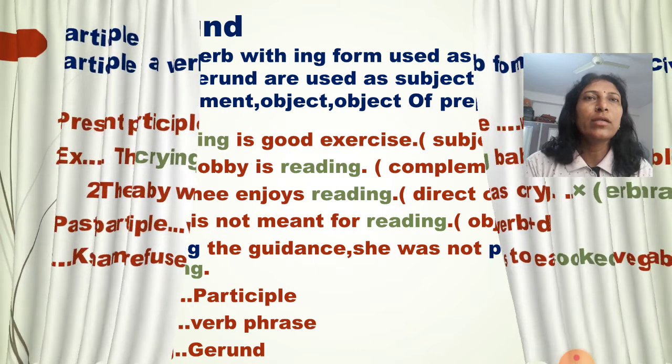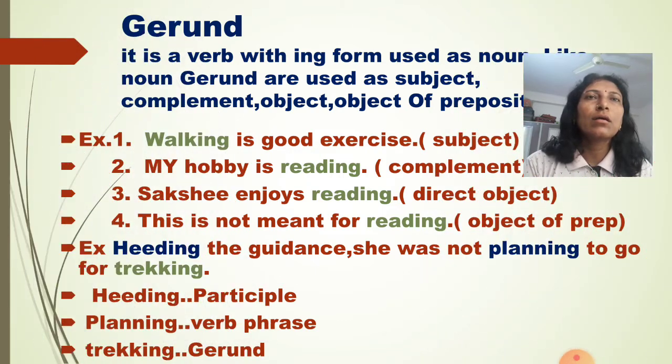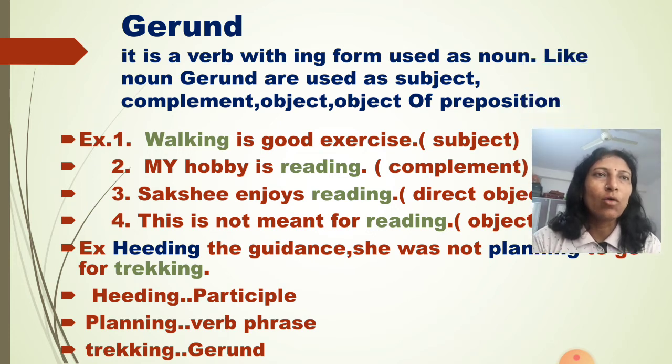Now we'll see gerund. Gerund is a verb with ing form used as noun. And like nouns, gerunds are used as subject, complement, object and object of preposition. Now see these four examples. Walking is good exercise. What is good? Walking. Now we are getting the answer of what. So it is a noun, and verbs working as nouns are called gerunds.